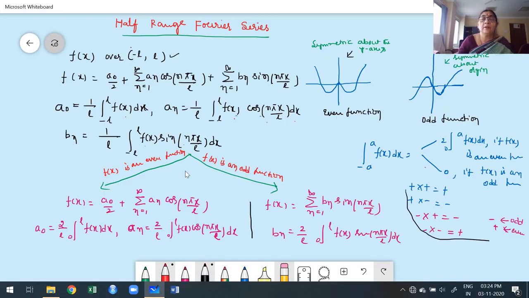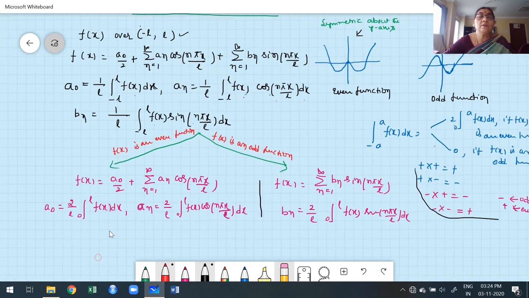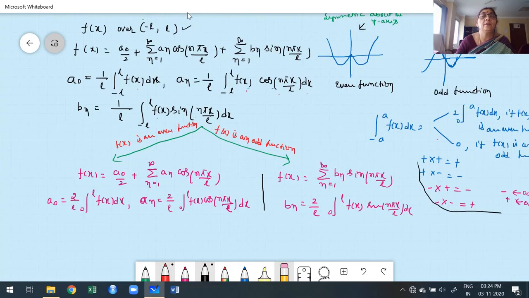This is nothing but the construction of which one? Suppose the function is an odd function. Observe carefully, at the beginning, what is our interval? The function f of x is defined over the interval minus L to plus L. Suppose the function is an odd function, we are making the function f of x defined over what interval? 0 to L. Which value is 0? Bn is 0. Similarly, suppose the function is an even function, also 0 to L.